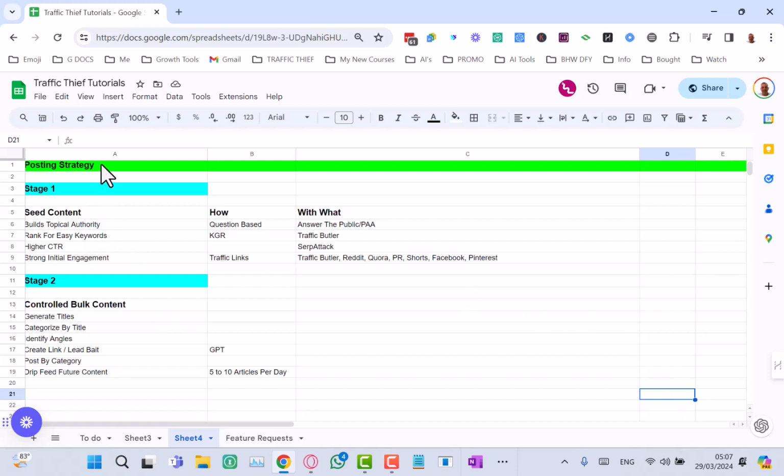But for now, this is the posting strategy that we can work with the tools that we've got already. And when we introduce the YouTube to article element, then we will add that into the stage 1 as well. Okay, that will definitely go into the stage 1. And we don't need to start with too many of those articles that are YouTube based.